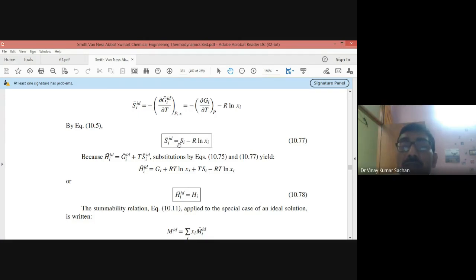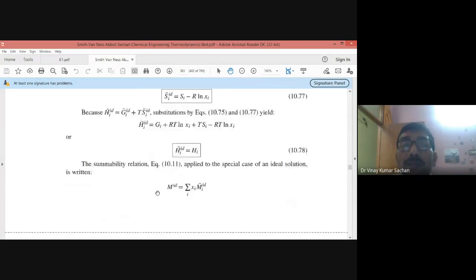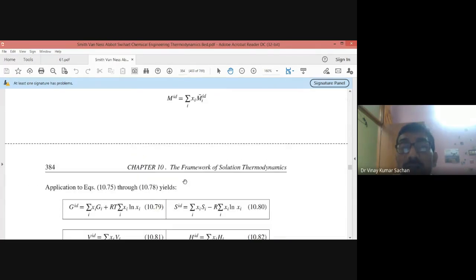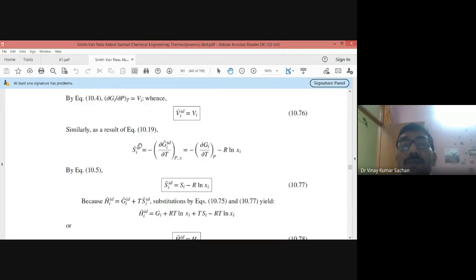So there is an increase in entropy when some component goes from pure state to the solution state. Similarly, for Gibbs energy relations, you can see that G_i^ID equals G_i plus RT ln xi. So this you can see.